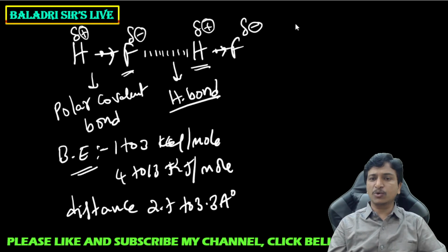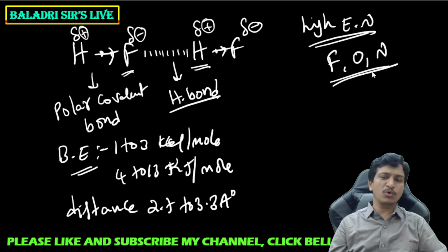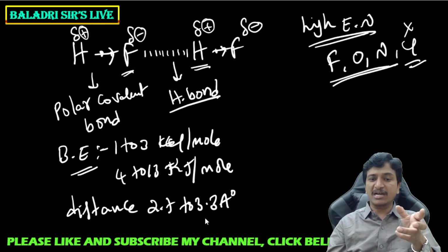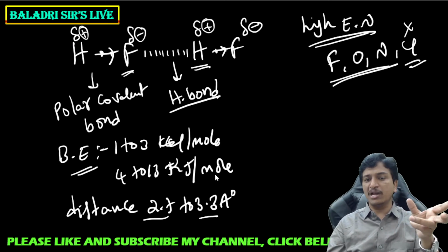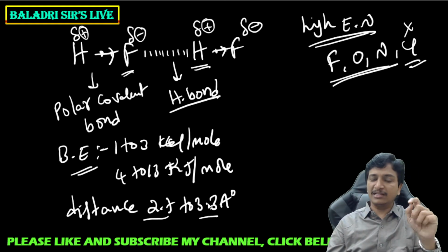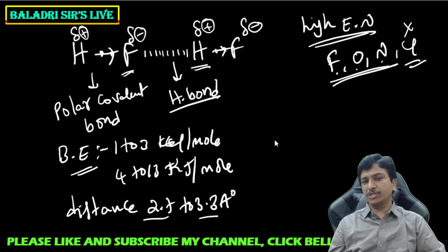Now you can ask the question: what are the highly electronegative elements which can form these hydrogen bonds? They are generally fluorine, oxygen and nitrogen. These elements only will form hydrogen bonds. So can chlorine not form hydrogen bonds? No. Chlorine cannot form hydrogen bonds because of its large size. There is a condition that the distance between the two molecules when they are forming a hydrogen bond must be 2.7 to 3.3 angstrom. That condition also should be satisfied. That's why hydrogen bonds can be formed by the highly electronegative elements fluorine, oxygen and nitrogen.